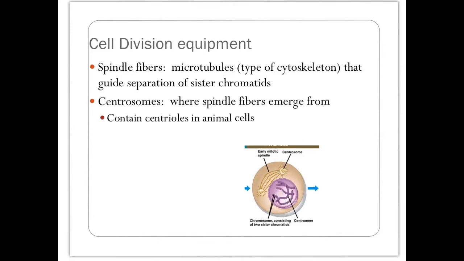Centrosomes, so we have two right here, these are where spindle fibers emerge from. If you look inside of them, there's two little structures. Those are known as centrioles. Those centrioles are actually only found in the centrosomes of animal cells, not plant cells.